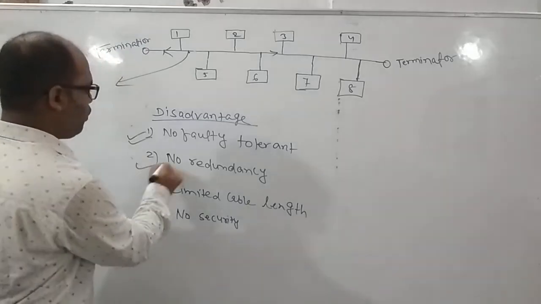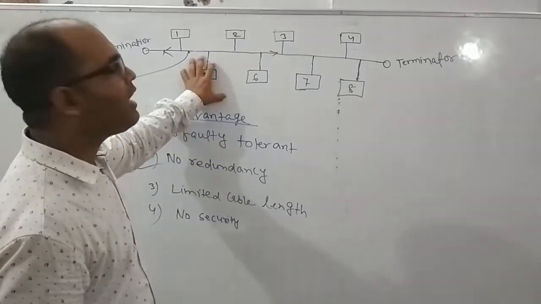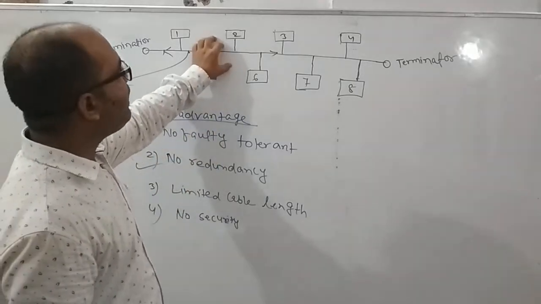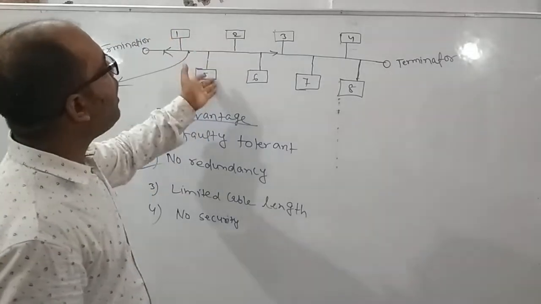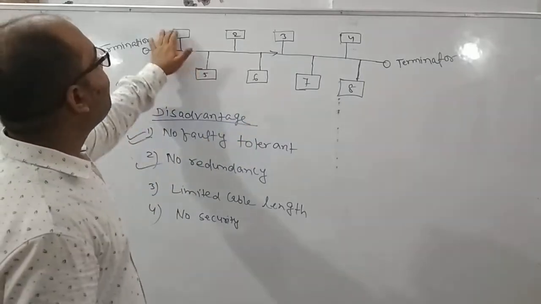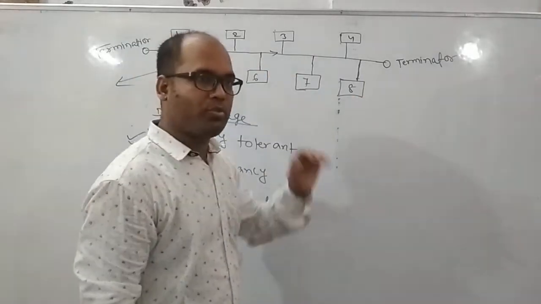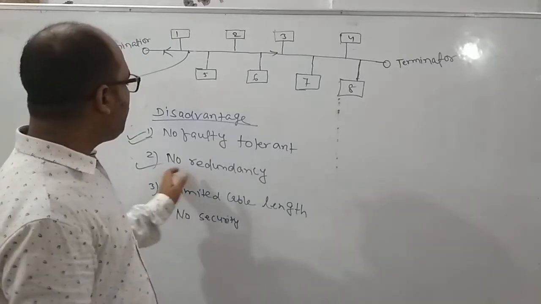Next one is no redundancy. So no fault tolerance, why is there a problem? If there is a problem in this, why can the communication not take place? Because no other paths are available, no alternate paths are available for communication between the nodes. Because of that, here there is a problem. So the second one is no redundancy.